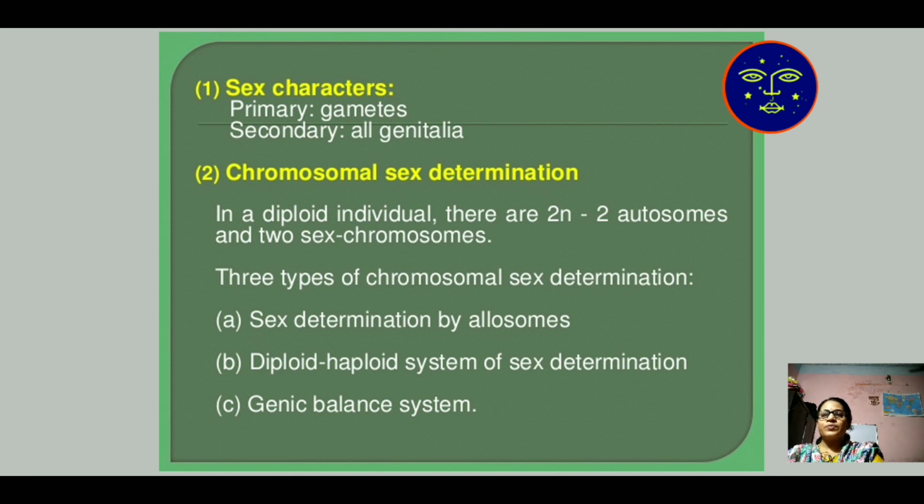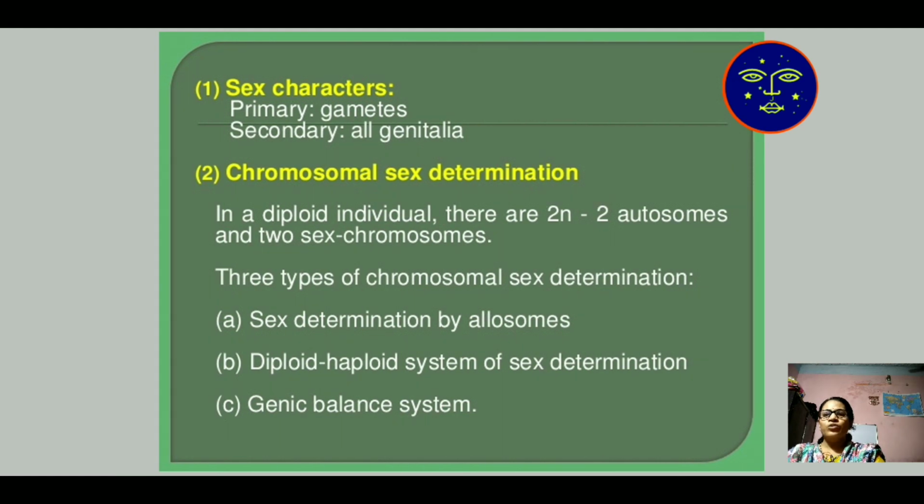There are three types of chromosomal sex determination. Number one, sex determination by allosome. Number two, diploid haploid system of sex determination. And number three is the genic balance system. The most important topic is sex determination by allosome.